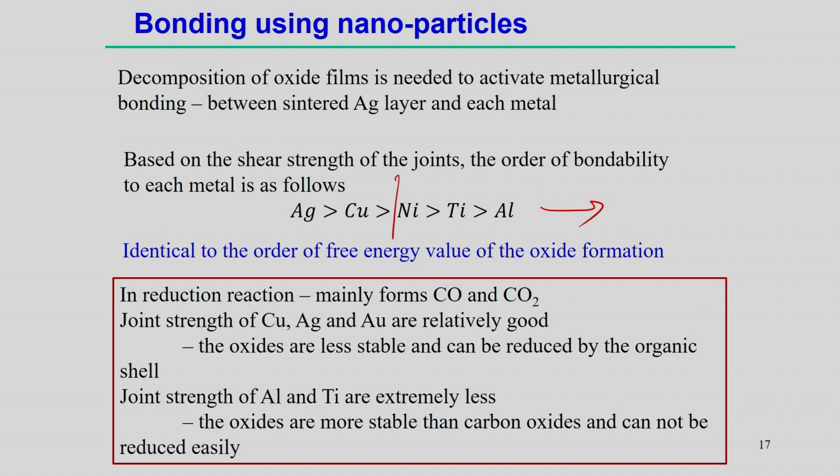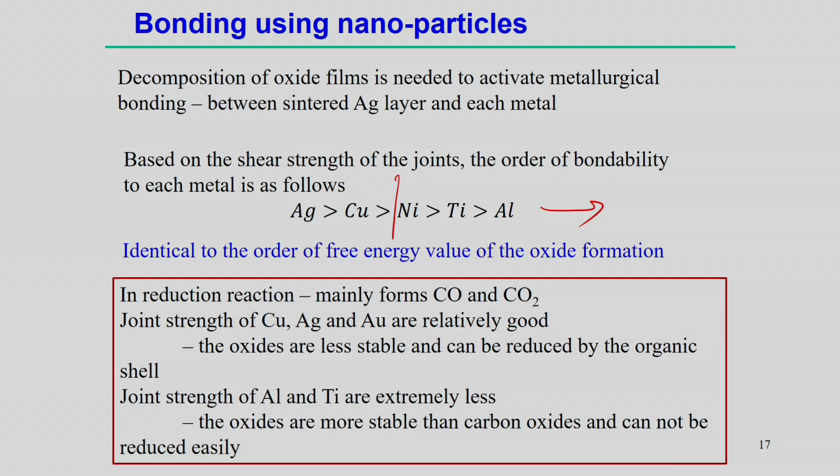In those cases the bonding strength becomes stronger. But of course, in the case of aluminum and titanium, it is very difficult to remove the oxide layer as compared to copper, silver and gold. Therefore, the oxide is more stable in aluminum and titanium. So, when you try to use nanoparticles for bonding nickel, titanium or aluminum surfaces, we cannot produce as much strength between the two components as with silver, gold and copper.